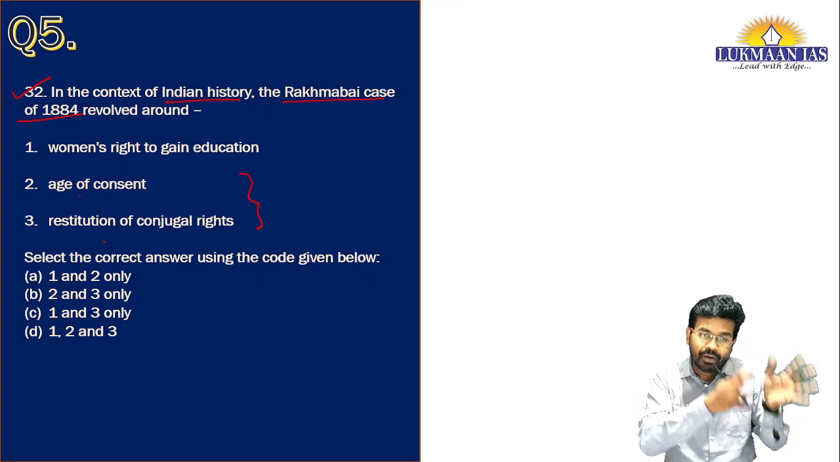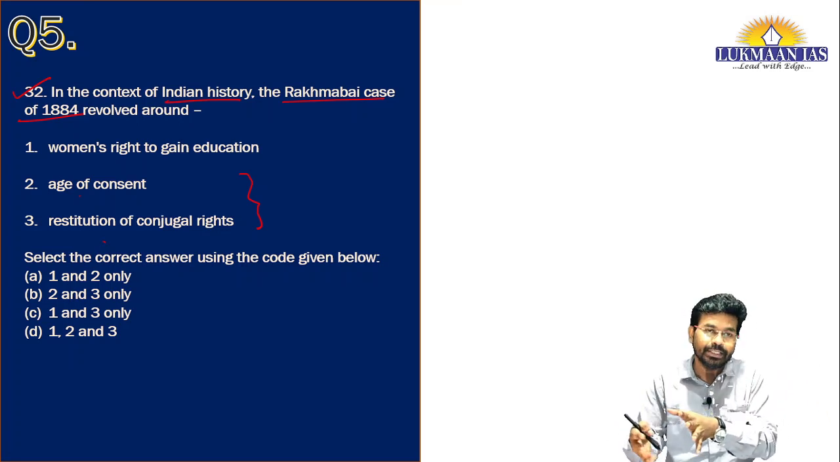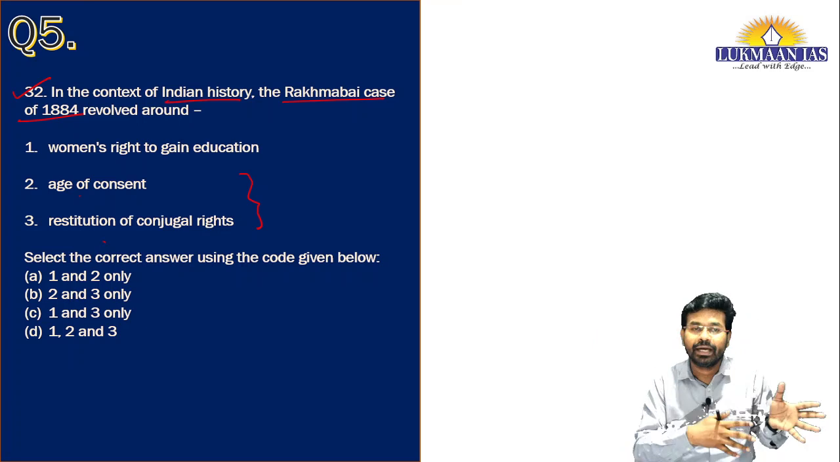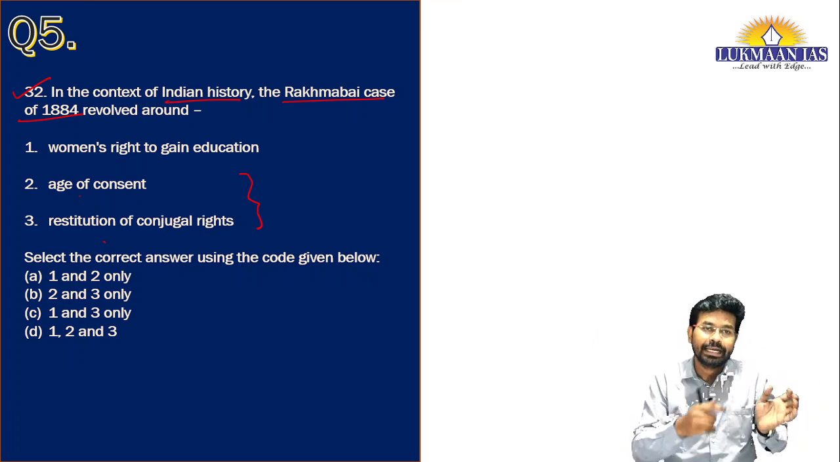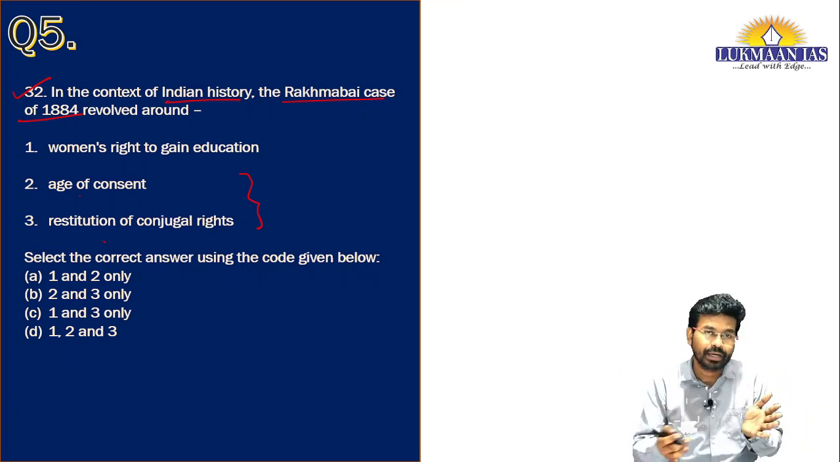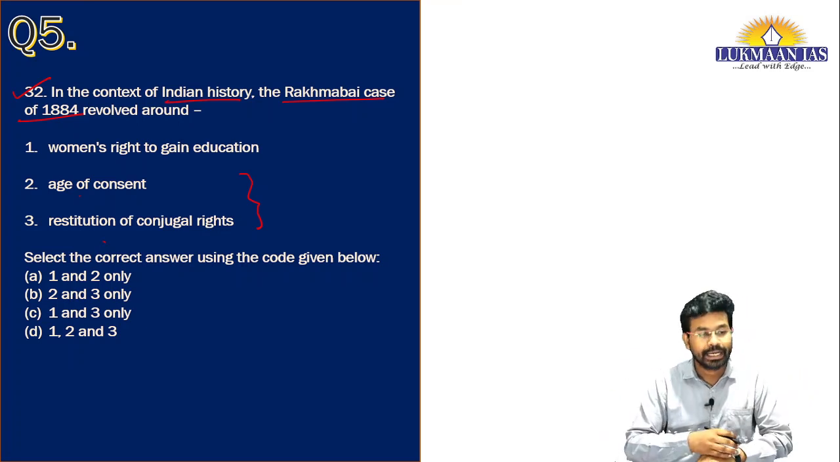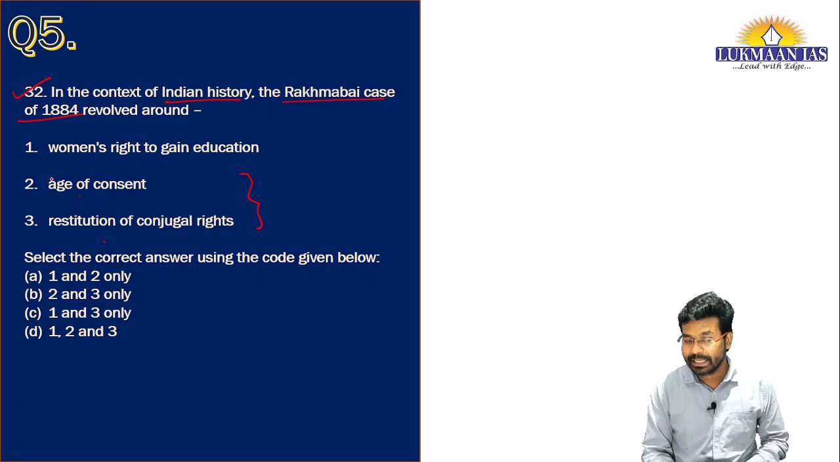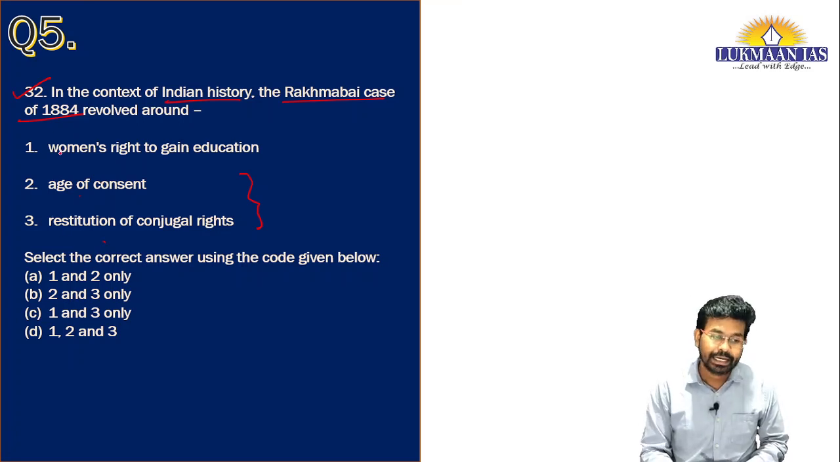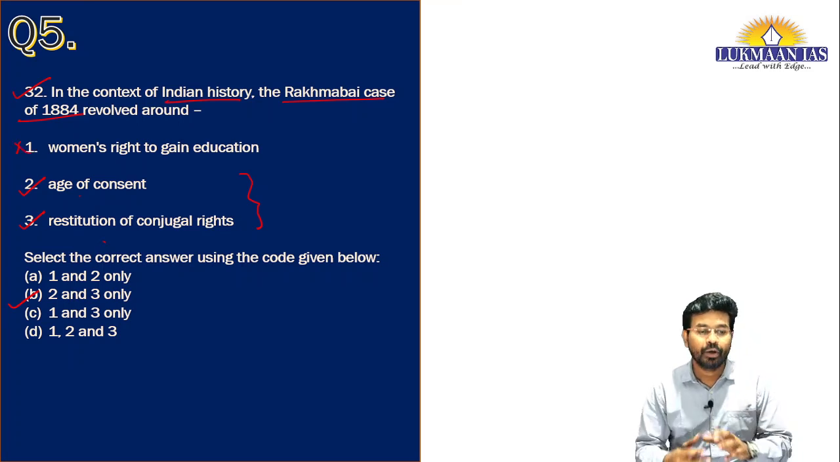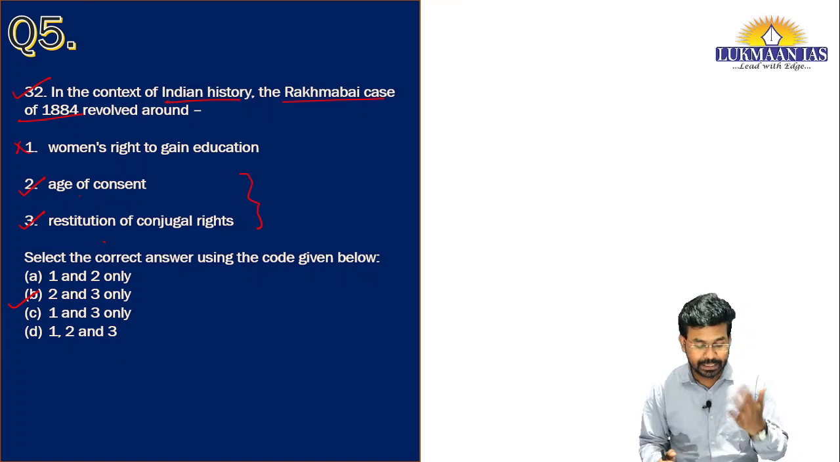The same is the case for the wife. Let's consider a wife marries her husband, and the husband does not stay with her. She will also have similar rights. She can seek the restitution of conjugal rights. It simply means she wants to live with her husband after their marriage. So these two topics are closely associated. I will tell you the answer first, then we will discuss it in detail. The answer for this question is 2 and 3, which means option B. The first is not correct.